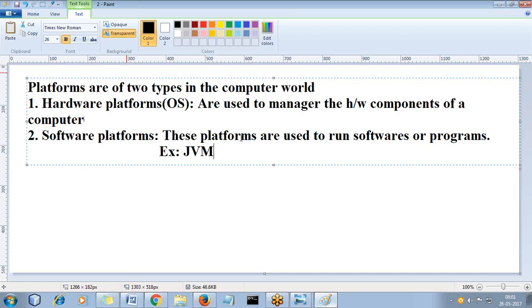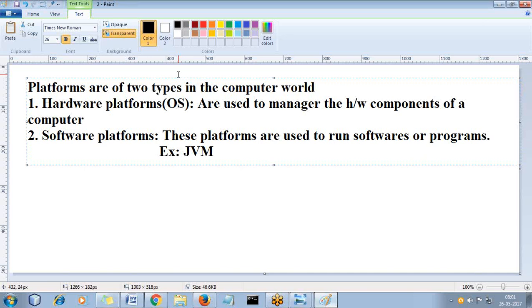So this is the third interview point we have covered. Now if the interviewer asks you what is Java, you can tell this answer.